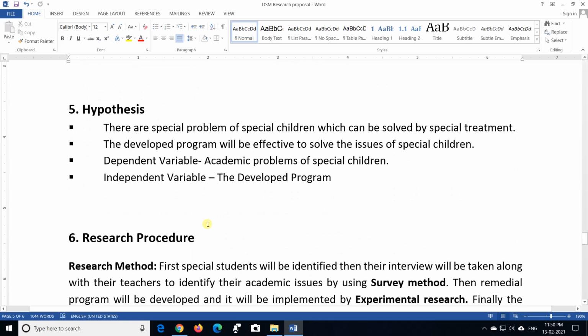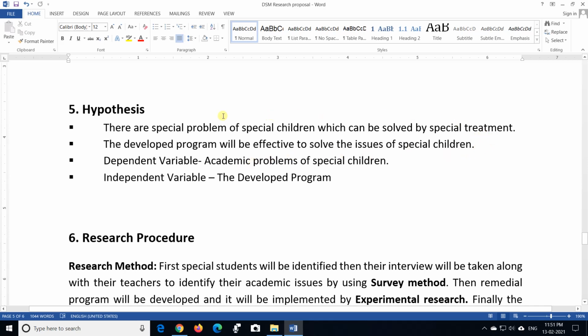Then hypothesis, a tentative answer of your research problem, research issues, what you are trying to find out. Now, you know the hypothesis, if you see, there are special problems of the special children which can be sorted out with the special treatment in this specific case. Second hypothesis can be presented over here, that the developed program will be effective to sort out the issues of the special children. That's why you are going to develop the program.